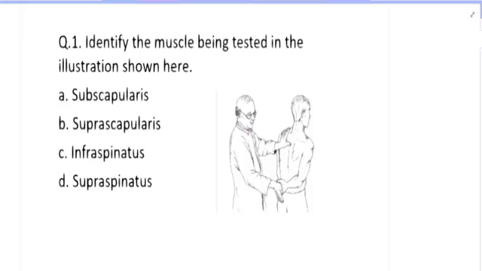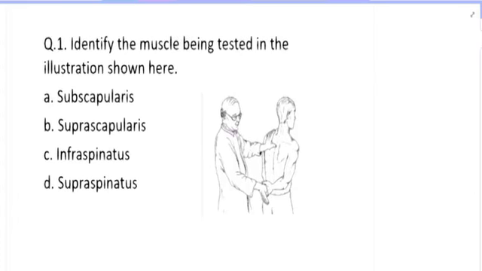All right. So, hello everyone. This is going to be the discussion for the questions of this computer-based test CBT from DAMS. We'll be discussing these questions one by one. So, we have 10 questions. I'm sure you can see the questions and the options as well. So, let us start with the first one.